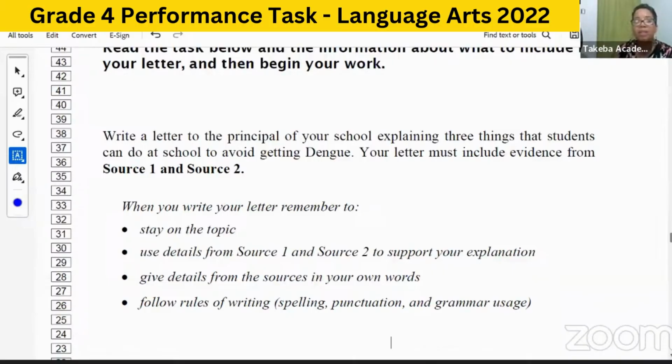So whereas in the previous question, I pretty much simply wrote back what was said in the sources above, when we're writing our letter, we have to rewrite, okay? Put it in our own words. Do not take it exactly from the document. So let's go look at source 1 and source 2 to see what evidence we can get that's relevant to what students can do at school to avoid getting dengue. Okay, so let me go back to source 1 and 2.